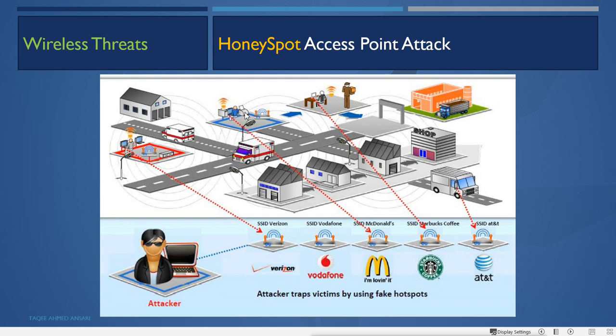So what will the victim do? It will try to connect to that AP by using its enterprise machine. Remember, the machine which is being used is actually under the enterprise, and it is the organization's machine. So with that machine, it will connect to this fake AP. Now what happens? It will try to send the data through this AP, and even the enterprise data also through this AP. And when it tries to send that data through the AP, the attacker can decrypt and see all that data. It is like a man in the middle attack.